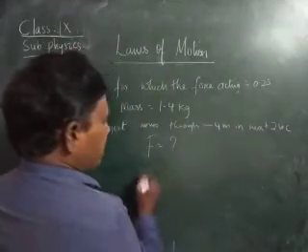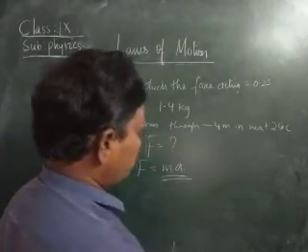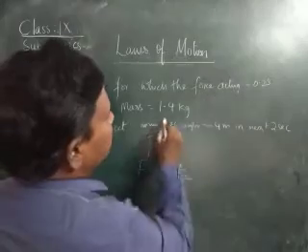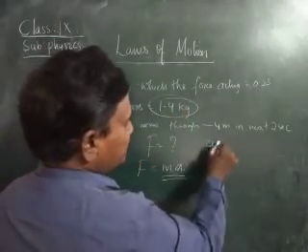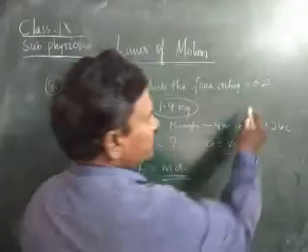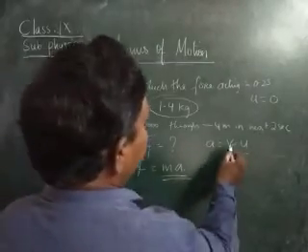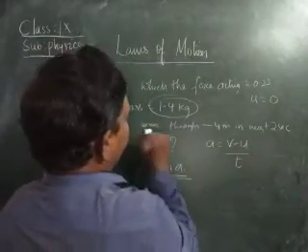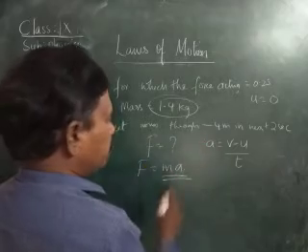Therefore we have the formula for force. F equals mass into acceleration, children. Here mass is given. Mass is how much here? 1.4 kg. Acceleration, do we know? Acceleration is given by the formula (v minus u) by t. First, what is the initial velocity, children? 0. Initial velocity is 0. Here he is saying that the object moves through 4 meters in next 2 seconds, children.